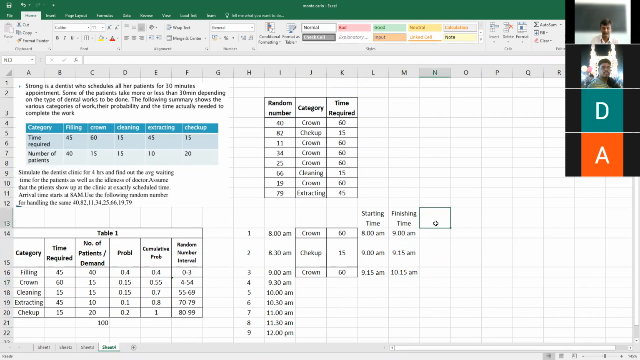Here we need to find out the waiting time of the patient in the system or queue. First candidate, there is no waiting time. Second candidate, since he comes by 8:30 and his work starts by 9 o'clock, there is a 30 minutes waiting time. Third patient arrives at the clinic by 9 a.m. and his service starts by 9:15 a.m. So he has to wait for 15 minutes.